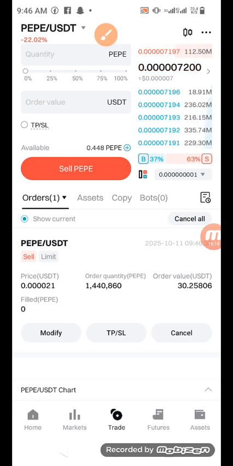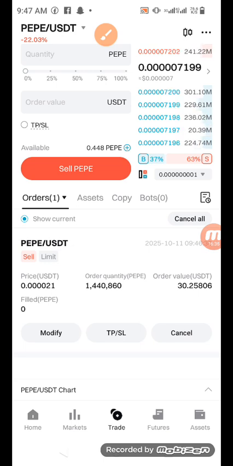So if I click on modify, I can reduce the price I set as a limit or increase it. I can decide to cancel it. Maybe I feel I'm tying my USDT here, my coin. Let me cancel these things so that I can reduce whatever. So that's one good thing about limit order.